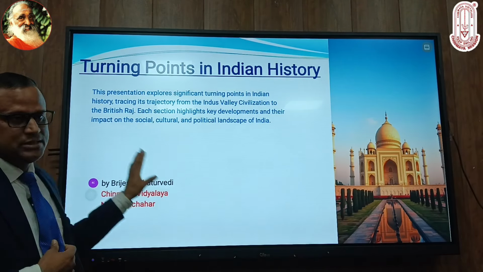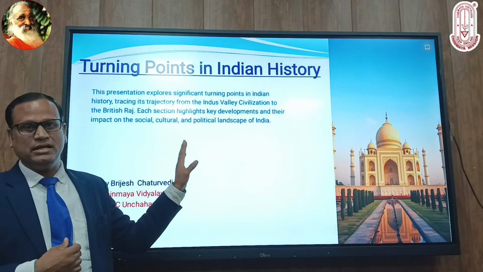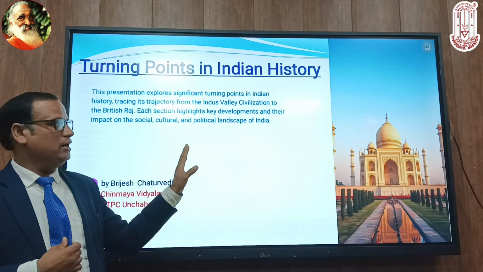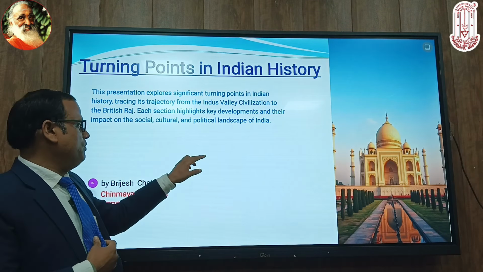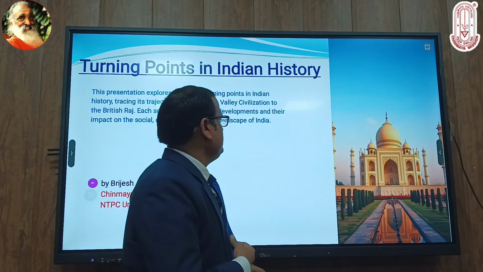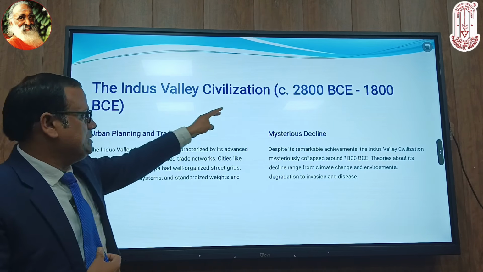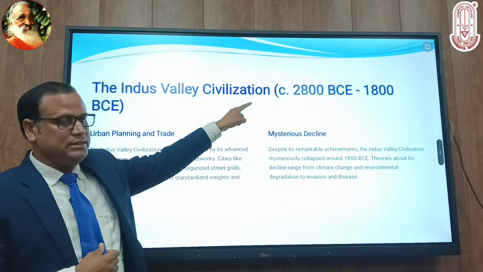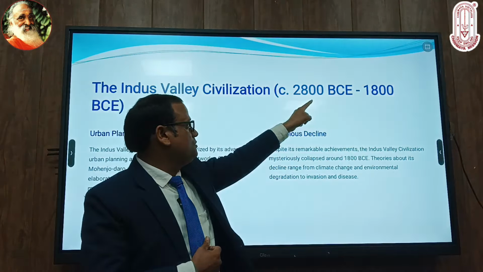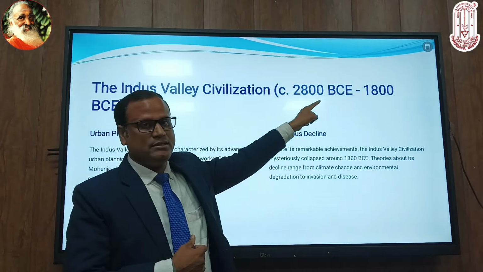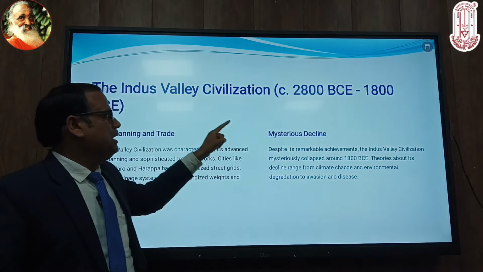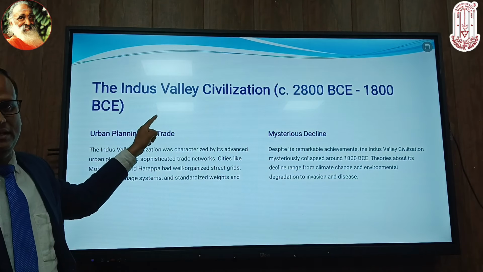Now the first phase came: the Indus Valley civilization. No doubt, the Indus Valley civilization is very important, and the time period is 2800 BCE to 1800 BCE.